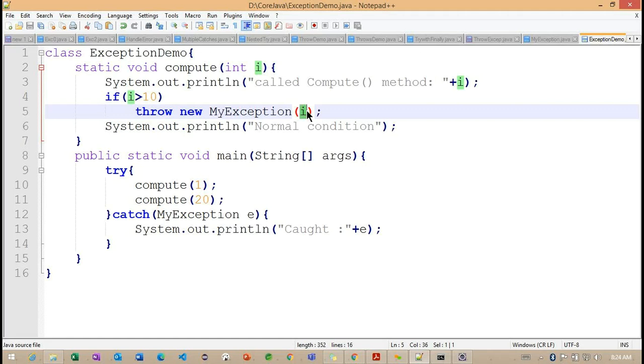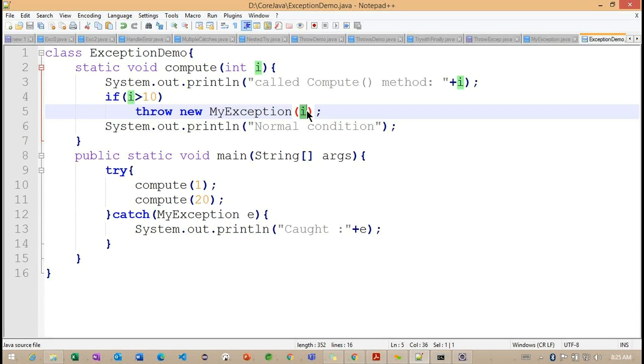Another condition we can make: if the username is not equal to our username, or the standards we are going to follow for our application are not followed, we can throw an exception for the password also. For security reasons, so the user cannot access some secured resource, we can throw an exception.